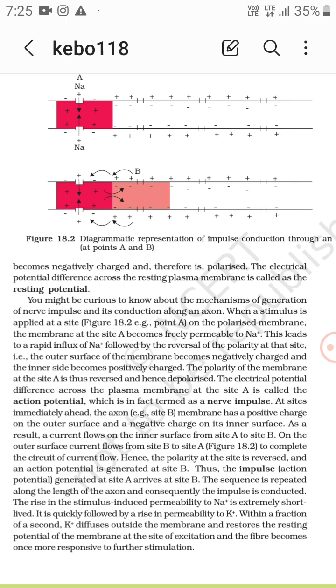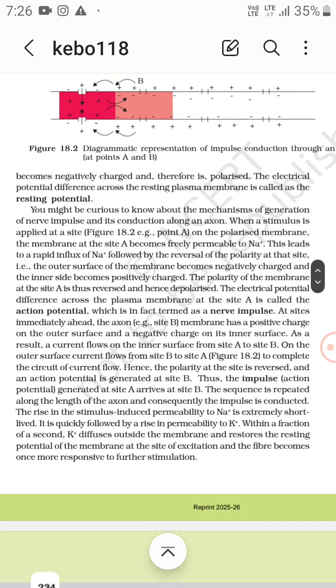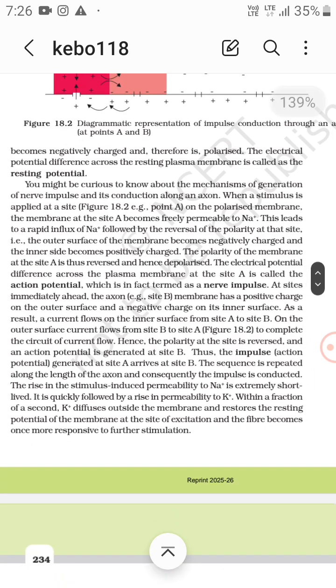The rise in the stimulus induced permeability to Na+ is extremely short lived. It is quickly followed by a rise in permeability to K+. So within a fraction of a second, K+ diffuses outside the membrane and restores the resting potential of the membrane at the site of excitation, and the fiber becomes more responsive to further stimulation.